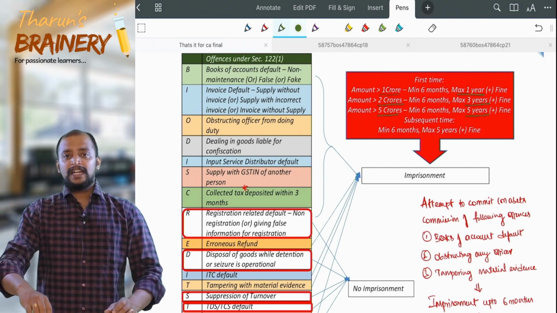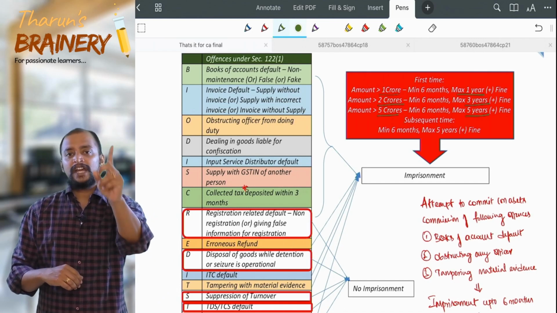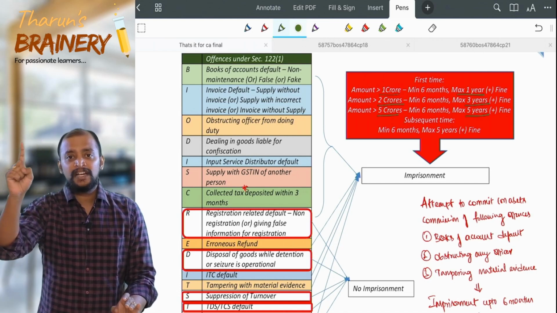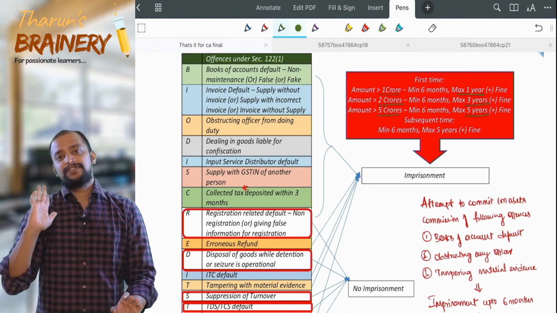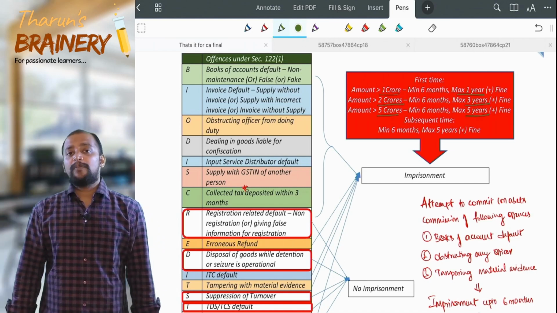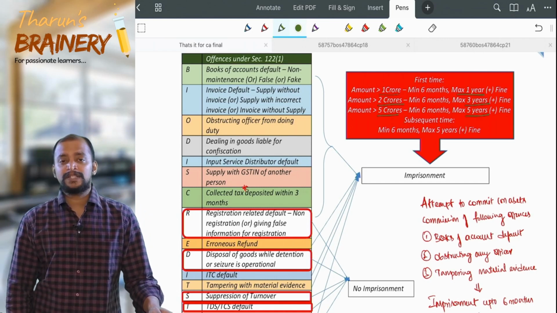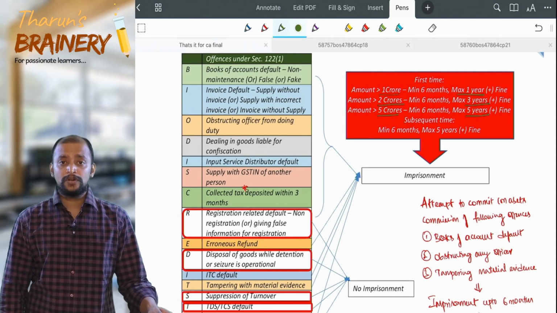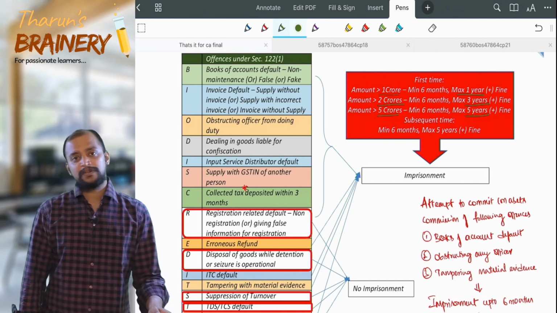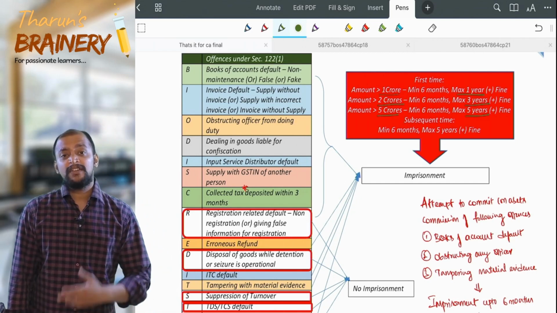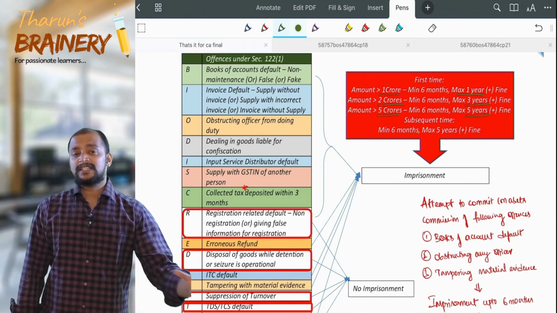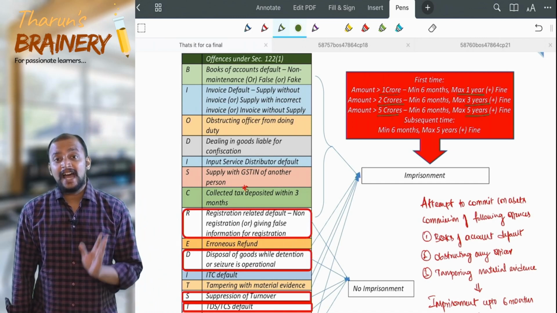So you need to remember, in the tax or ITC or refund, more than 1 crore, more than 2 crore, more than 5 crore, and there you need to remember maximum 1 year, maximum 3 years, and maximum 5 years. There is a minimum imprisonment in all these 3 cases. That minimum imprisonment is 6 months, unless sufficient grounds are shown for a lesser imprisonment. And this imprisonment will be undefined. In all these cases undefined is common, and whatever we discuss now is in case of first time offence.